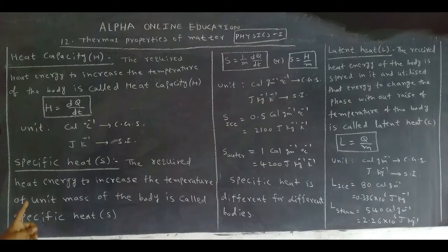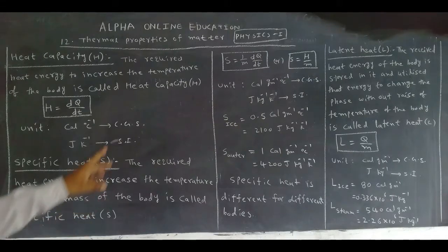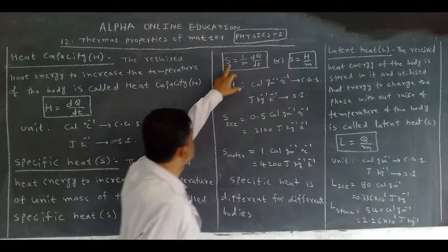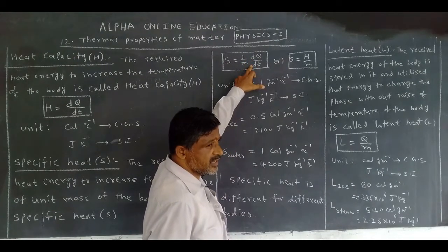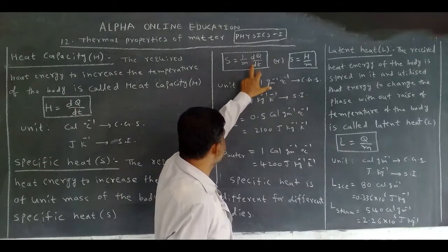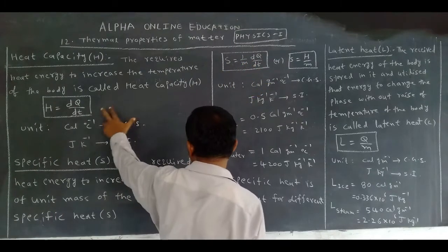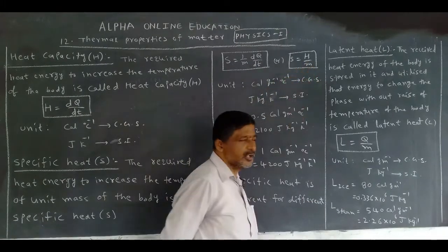The heat energy required to increase the temperature of unit mass of the body is called specific heat, denoted by the symbol S. What is the mathematical expression for specific heat? S is equal to 1 by m dQ by dT. Now dQ by dT we know is H, so we can also write H by m.